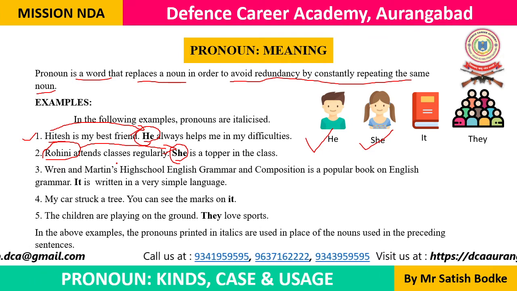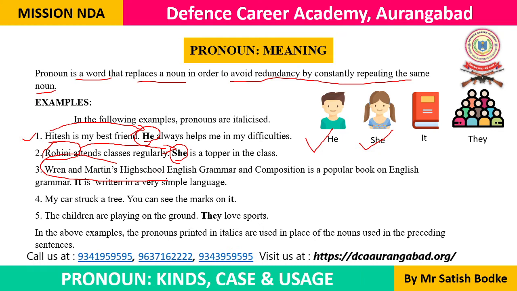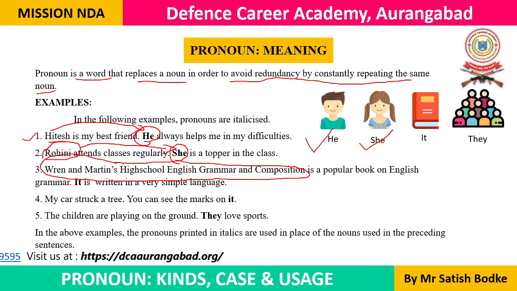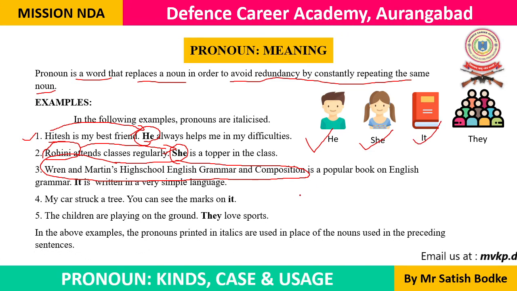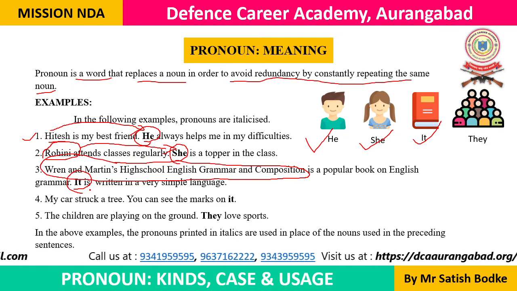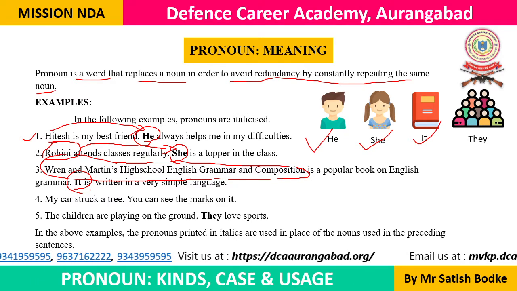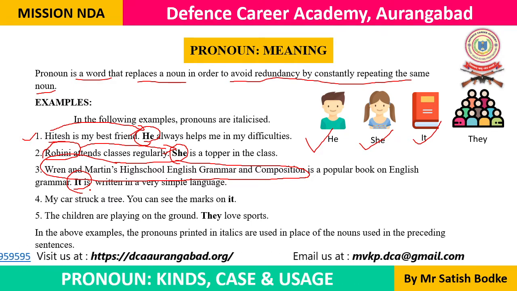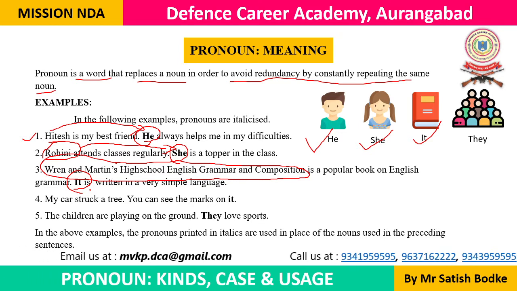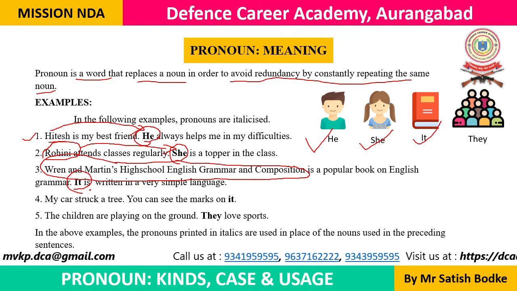And in the next example, Wren and Martin's High School English Grammar and Composition. This is the name of a book. It is neither masculine nor feminine, neither male nor female. That's why we will be using a neutral gender pronoun for it, and the neutral gender pronoun for this name of the book is it. Wren and Martin's High School English Grammar and Composition is a book on English grammar. It is written in a very simple language.